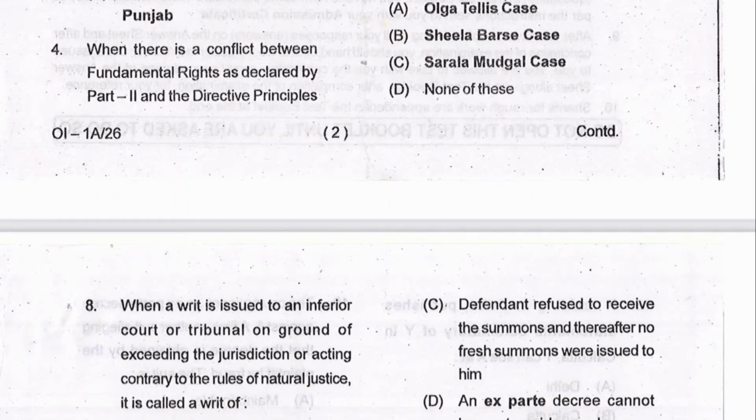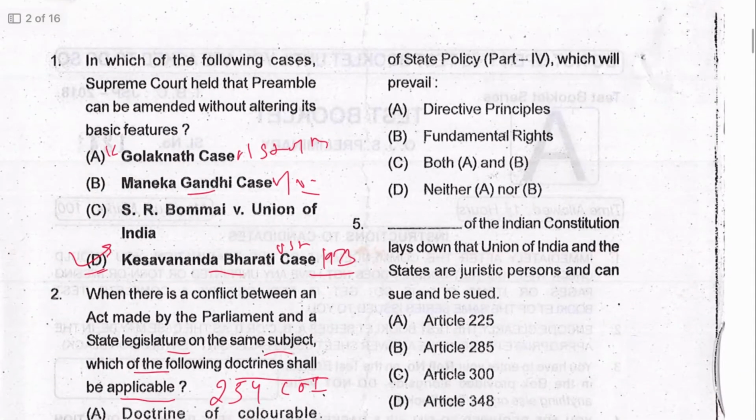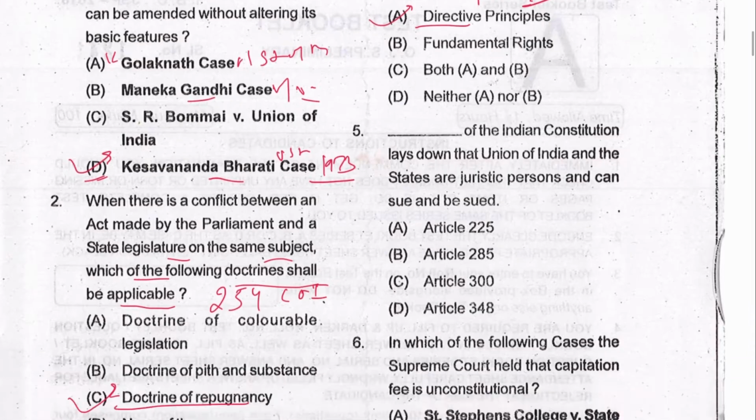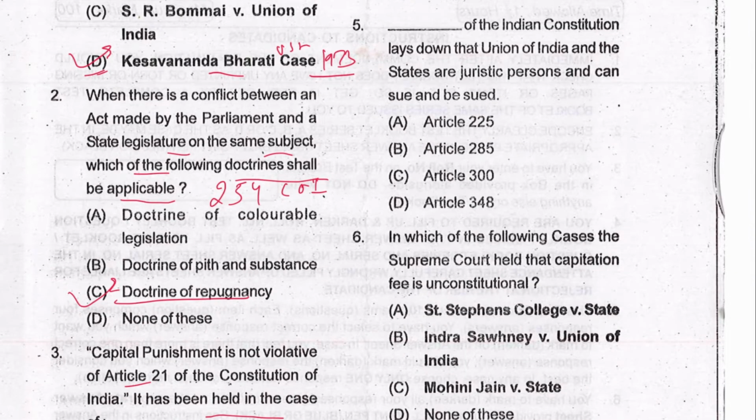Next is 4. When there is a conflict between fundamental rights as declared by Part 3, and directive principles of state policy, Part 4, which will prevail? Fundamental rights will prevail. B is the answer. Next is 5. Dash of the Indian Constitution lays down Union of India and the states are juristic persons and can be sued and be sued. That is Article 300. C is the answer.